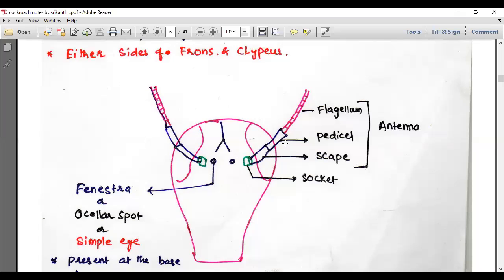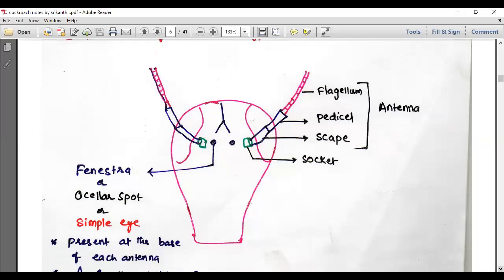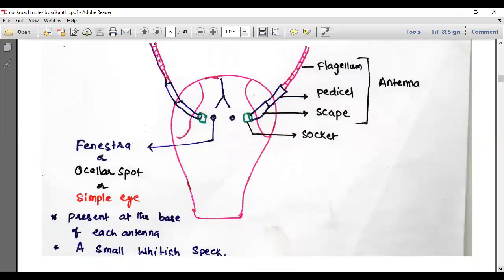Scape, pedicel and flagellum are collectively called the antenna. Below the socket, we find the fenestrae, or ocellar spots, or simple eyes. They are present at the base of each antenna, a small whitish speck. Speck is nothing but a dot.